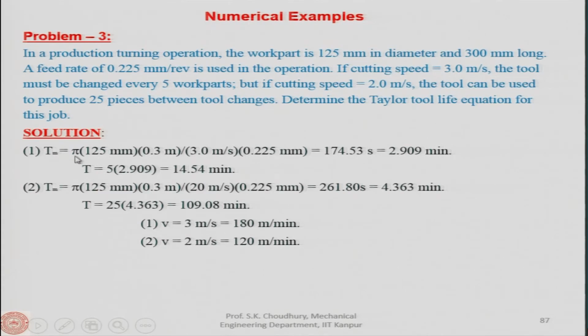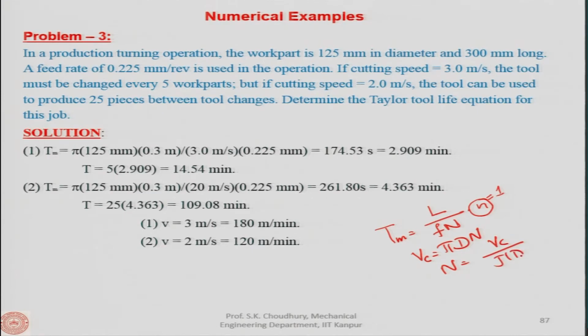So, you find out the machining time, and I have already discussed machining time with you, you remember, that is L by F n, isn't it. So, that is what we are doing here. The number of passes we have taken as 1. So, this is L, and here pi d n is taken because the cutting speed Vc is pi d n, and n is equal to Vc by pi d, right.